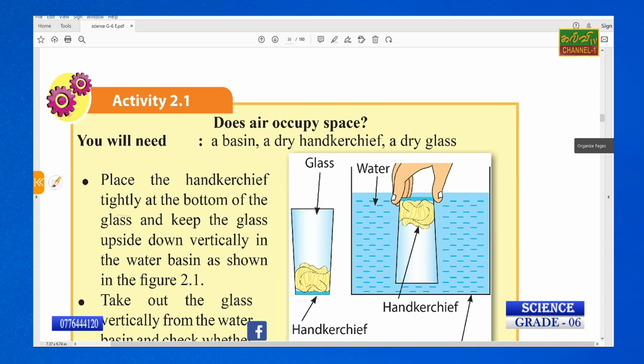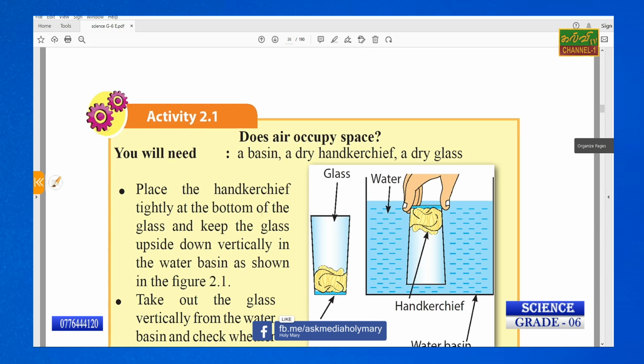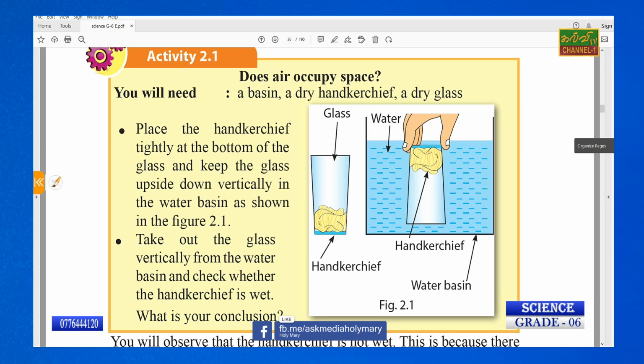Okay, we can read it now. What have they mentioned in our exam? Does air occupy space? Yes, you will need a basin. Basin means beaker, a dry handkerchief, a piece of cloth, and a dry glass. Place the handkerchief tightly. If you don't mention "tightly", that's wrong, no?